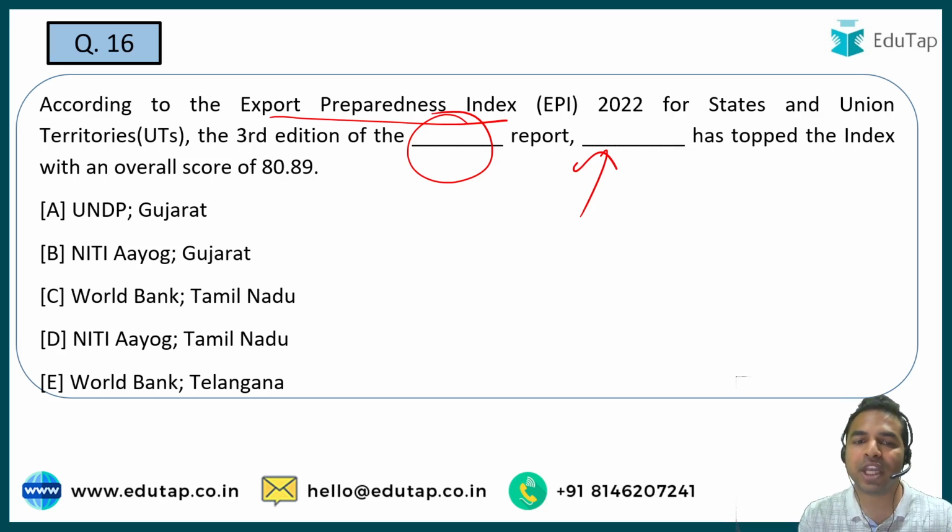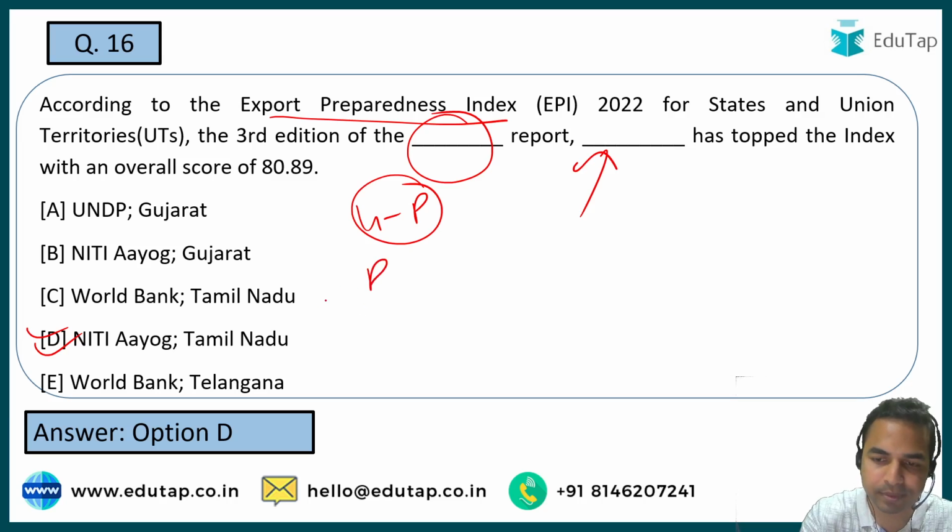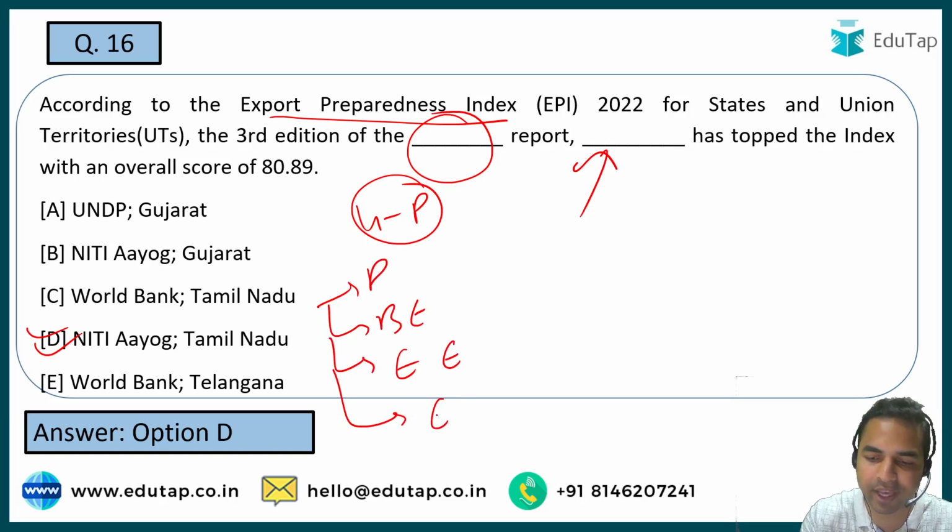You have to tell me the name of that organization which releases this report. Once again guys, it was the Niti Aayog which has released this report, and the right answer here is option D, that is Niti Aayog, and Tamil Nadu was the state which has topped the index. Okay, so now guys, when I talk about this particular index, it evaluates the states across the 4 parameters. What are those 4 parameters? These are policy, business ecosystem, then we have export ecosystem, and we have export performance.